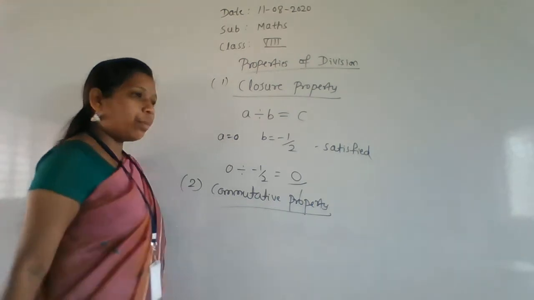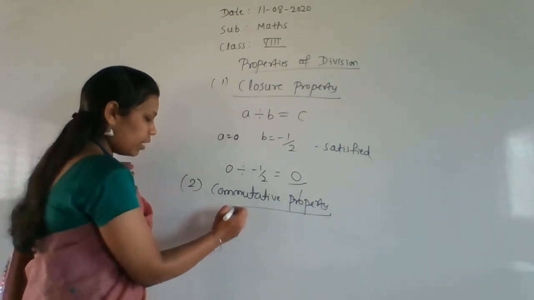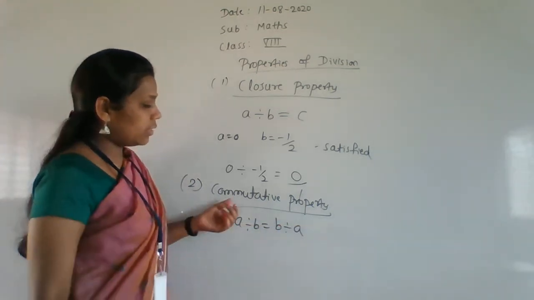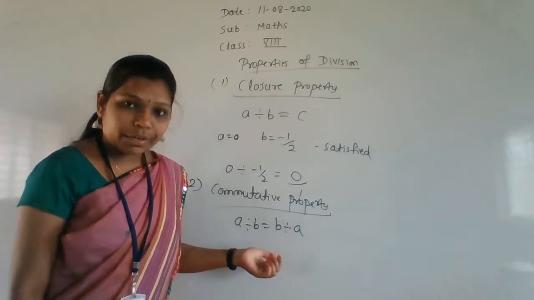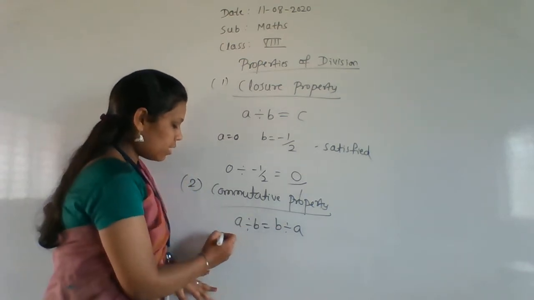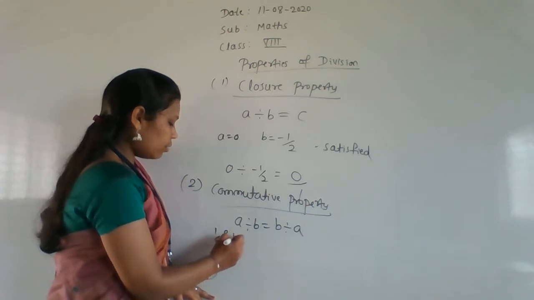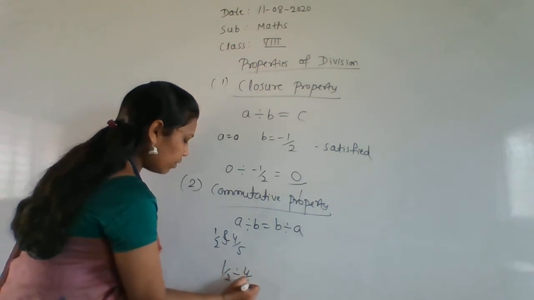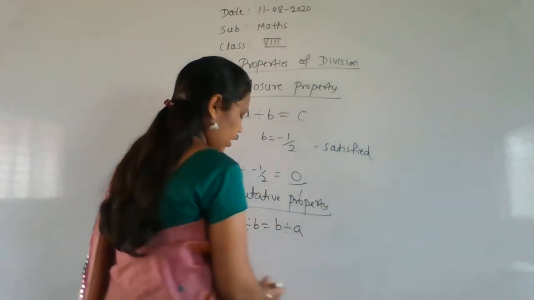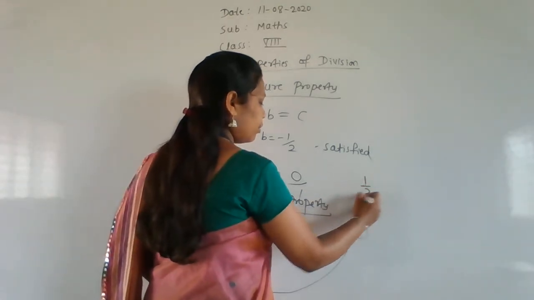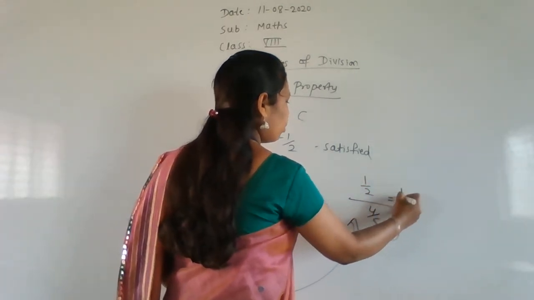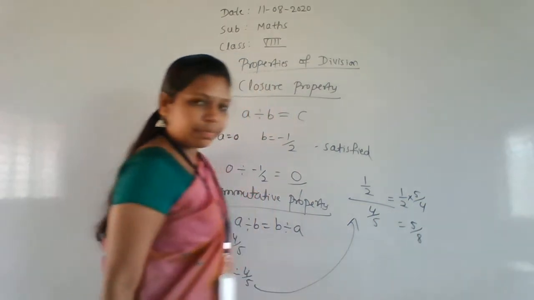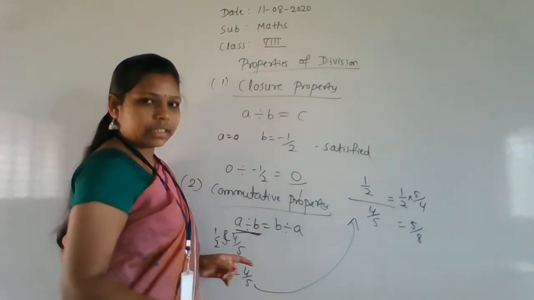The rule of the commutative property is A divided by B is equal to B divided by A. But here, I am taking 1 by 2 and 4 by 5. 1 by 2 divided by 4 by 5 is equal to 1 by 2 into 5 by 4, that is 5 by 8. So this is our LHS value.